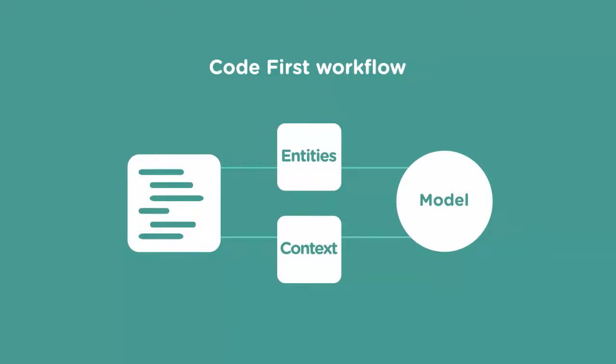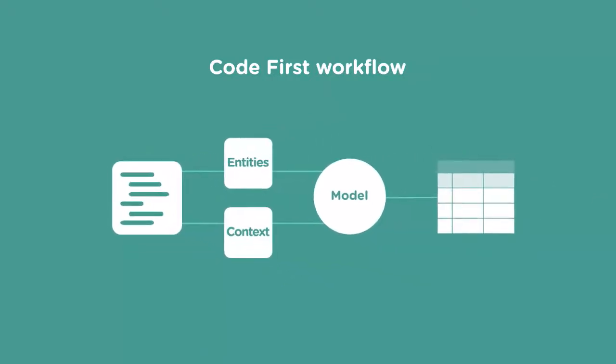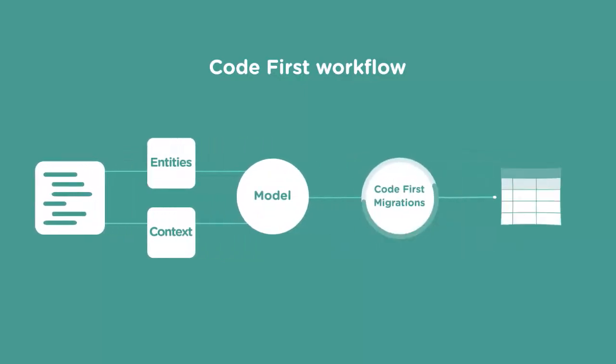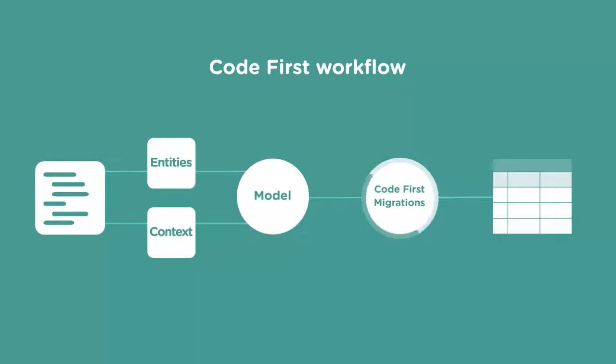Once you've defined your model, you can then automatically generate the database at runtime. Or you can use a feature called Code-First Migrations to generate the database and keep it in sync with your model as it evolves and changes over time. We'll cover Code-First Migrations in a later course. The Code-First workflow is a natural fit for new application development.